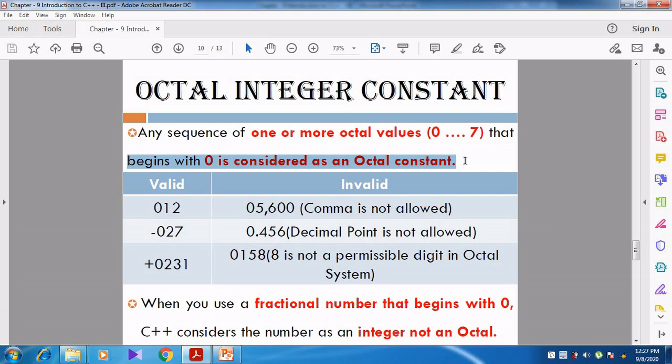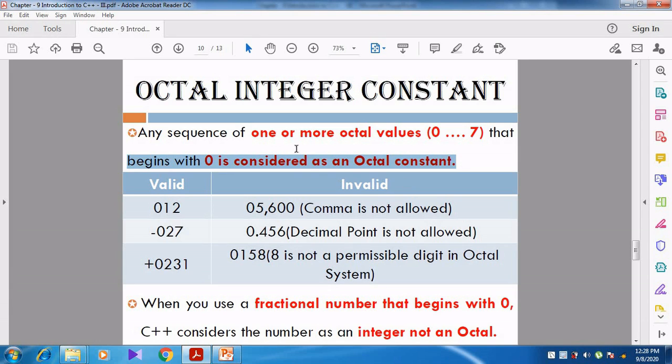See, if I say 7, then that is a decimal integer constant. But if I say 07, then that is called an octal integer constant. Can you understand, students? So the number should be prefixed with 0. That 0 represents the octal integer constant.